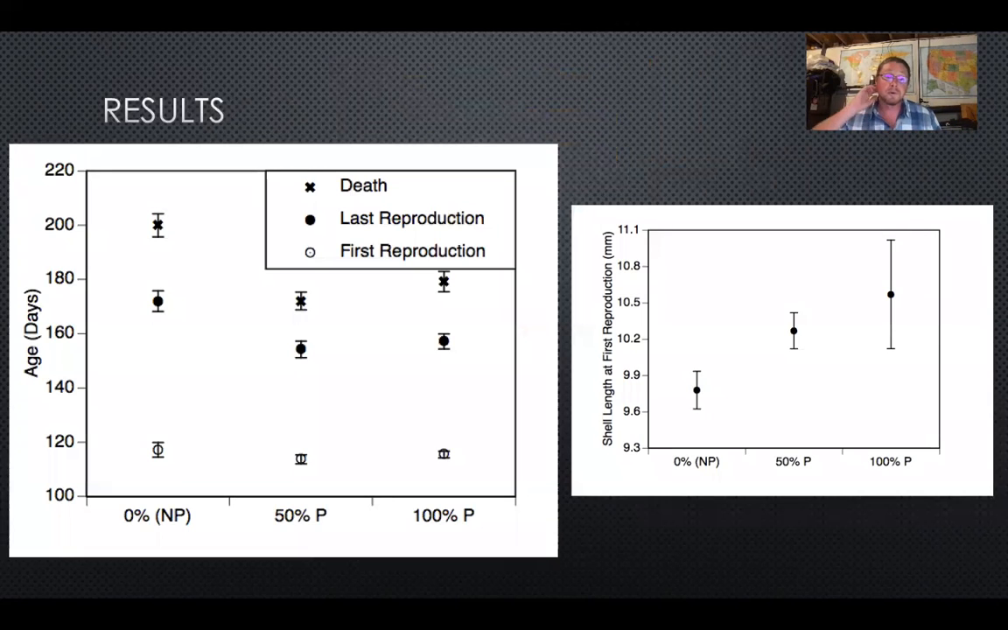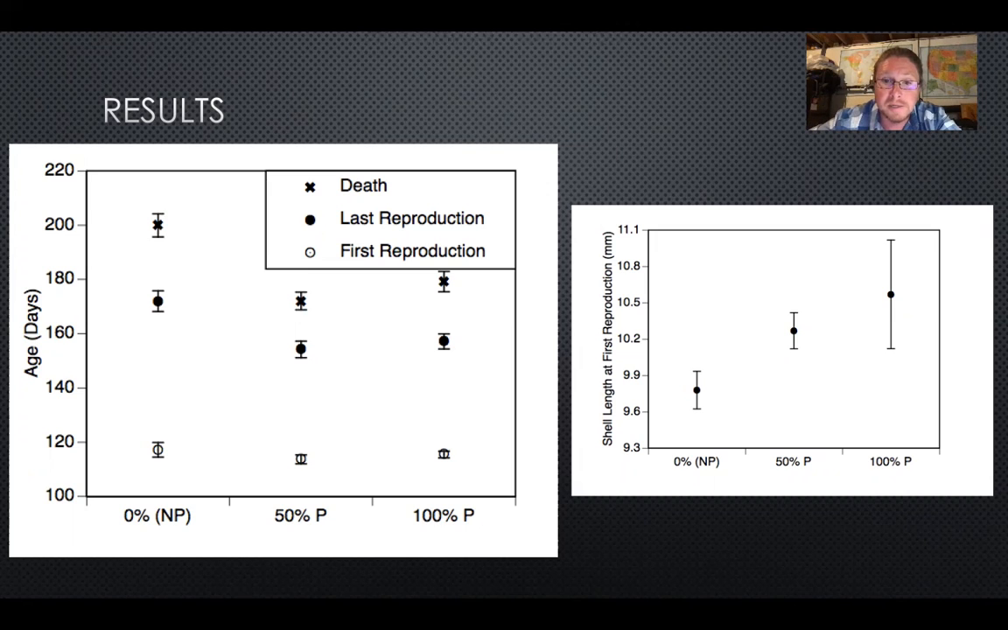Here are the results showing the age at first reproduction, last reproduction, and death across these 3 treatments shown here on the y-axis. See, there isn't really an effect of predator cues on the age at first reproduction, but there is a significant effect of predator cues, both levels, on the age at last reproduction and the age at death. So predator-induced snails are stopping reproduction earlier and dying sooner, okay?